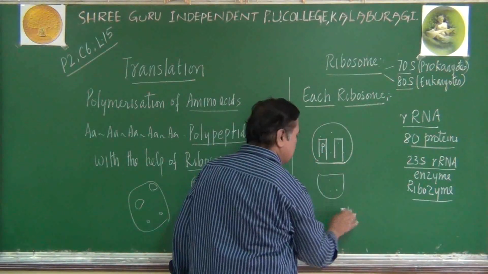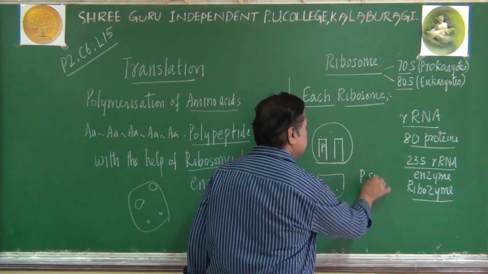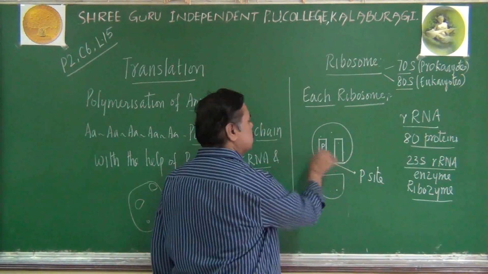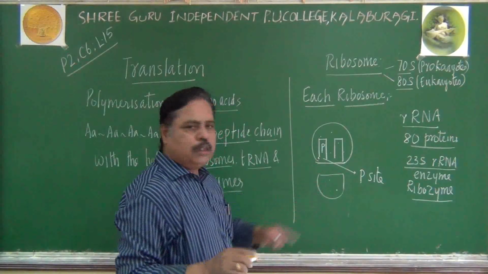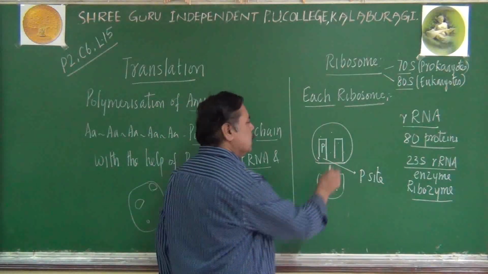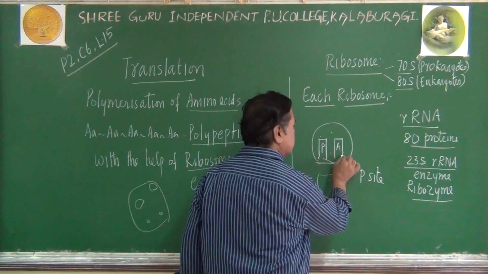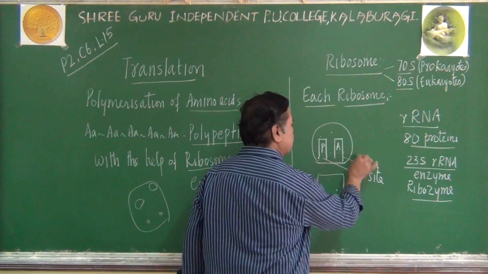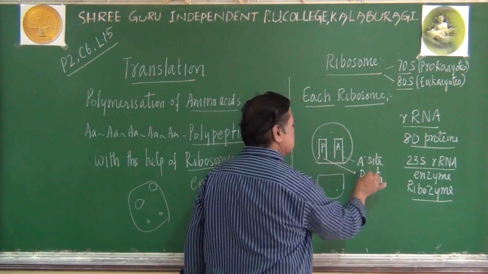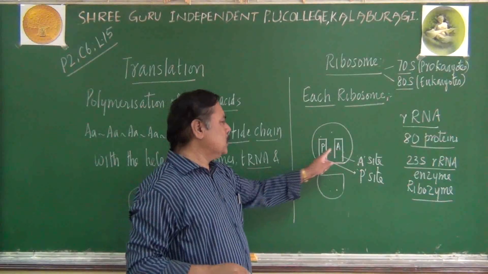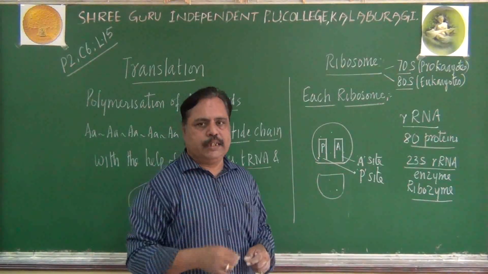Let me write it here. They are present in the larger subunit, not in the smaller subunit. Another window is called the A site. So there are two openings present here. One is called the A site, another one is called the P site.